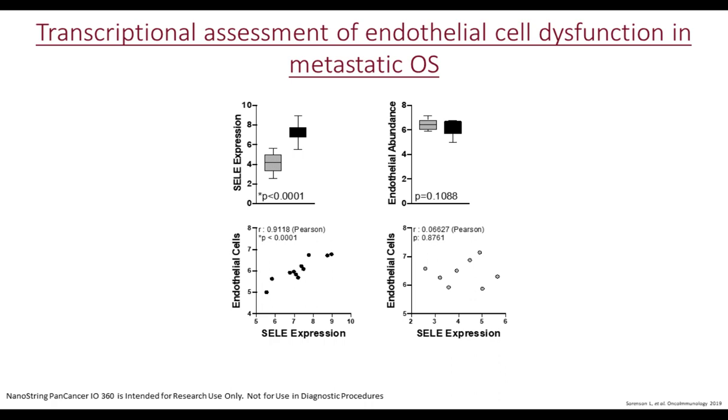We performed a Pearson correlation analysis between the endothelial cell abundance and E-selectin expression in both metastatic and non-metastatic specimens. On the bottom left, we can see that there is a strong correlation between endothelial cell abundance and E-selectin expression in the non-metastatic osteosarcomas, whereas on the bottom right, this same analysis reveals that there is not a strong correlation between endothelial cell abundance and E-selectin expression in the metastatic osteosarcoma specimens, suggesting that these endothelial cells in the metastatic tumors are hypo-responsive.